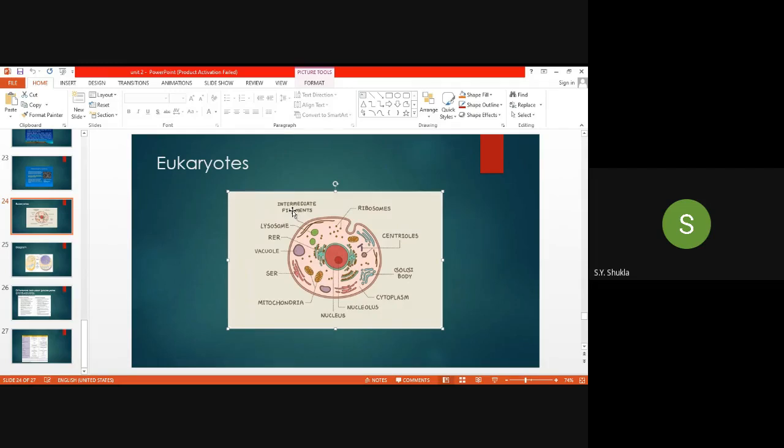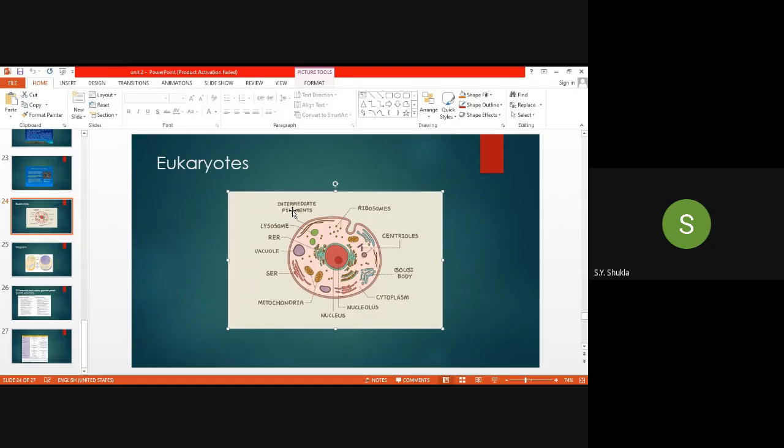And if that shape gets disturbed, if that filament is not present, then there is no skeleton present in the cell. There is no shape for the cell, and that shape is given by the intermediate filament, which provides the definite skeleton for the cell.